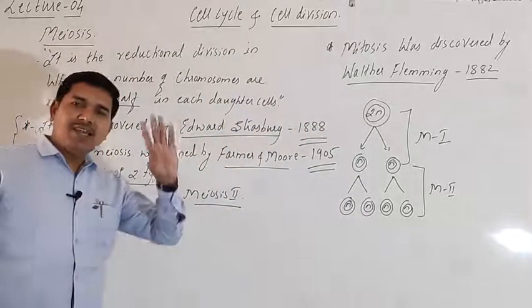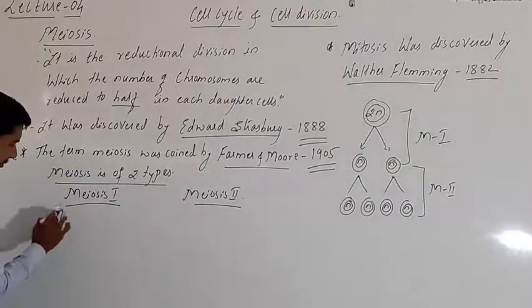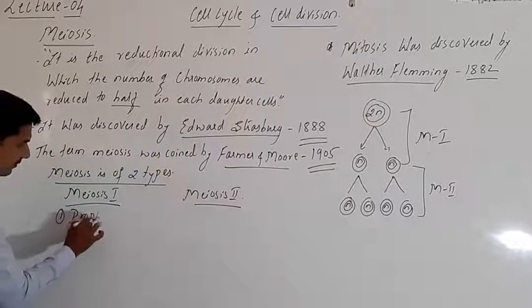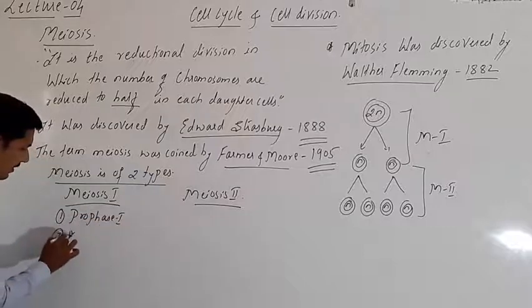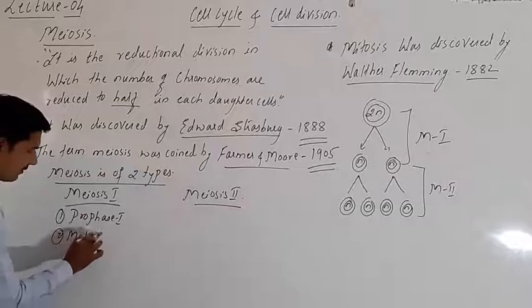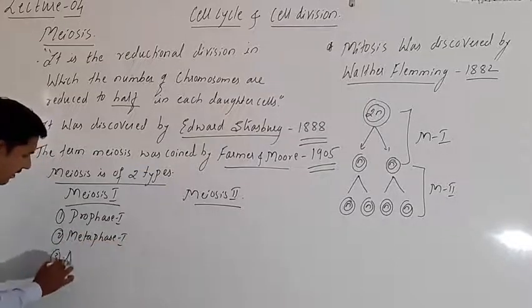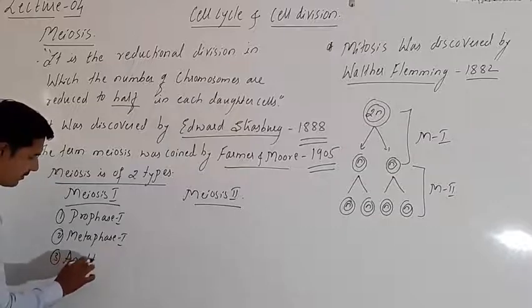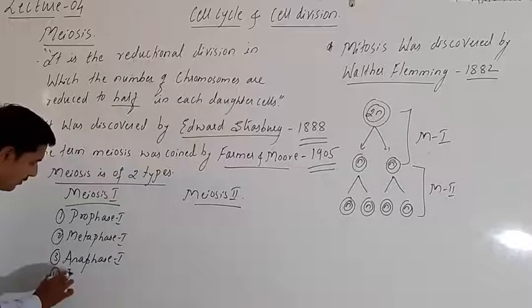The first one is prophase 1, second one is metaphase 1, third one is anaphase 1, and the fourth one is telophase 1.